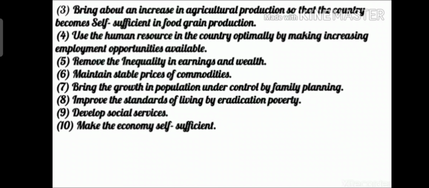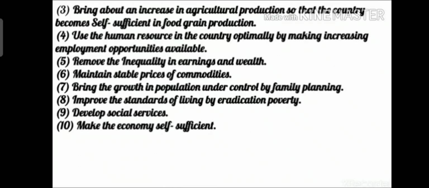And the next goal of this 5-year plan is to use the human resource in the country optimally by making employment opportunities available, so all the people should get jobs. No person should be left jobless. This was an important goal in these 5-year plans.